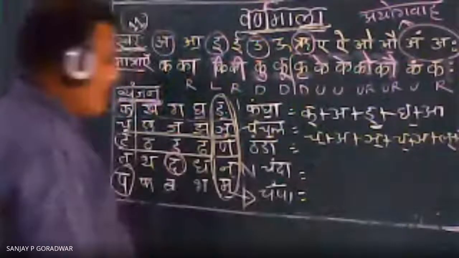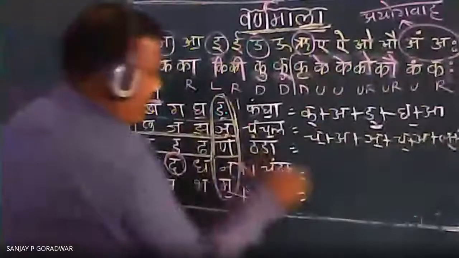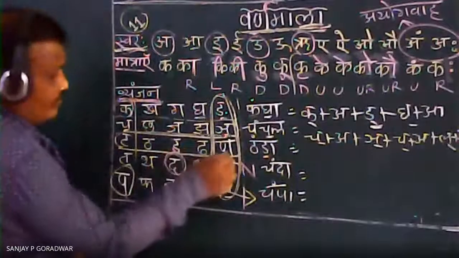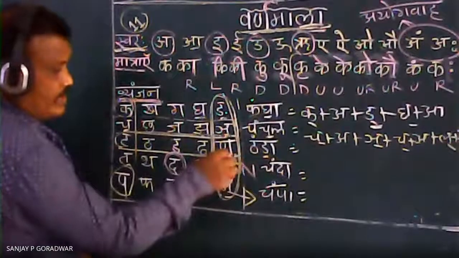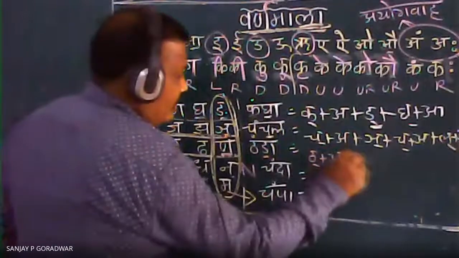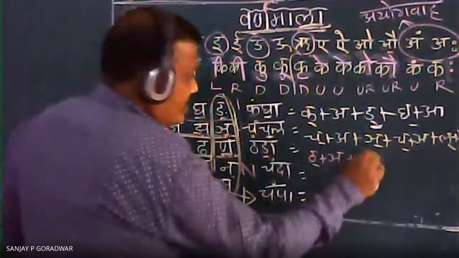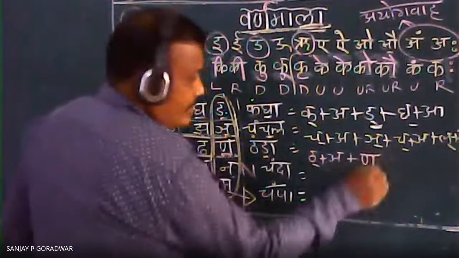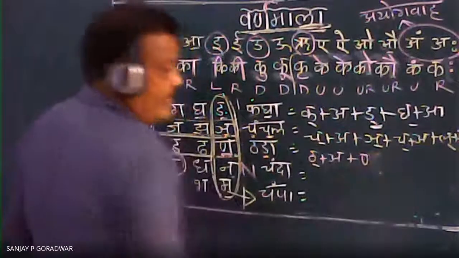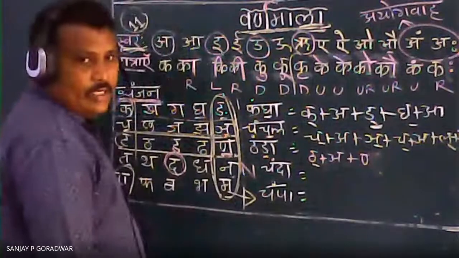Now Thanda you can see here. In the Da line, where is Da? Here. Which is the Na? Here, this Na is there. Now you can see: Tha, Halan plus A, Than. This Na came there. You can write like this: you can keep the Halant there, or only this you can keep here. That is your wish.